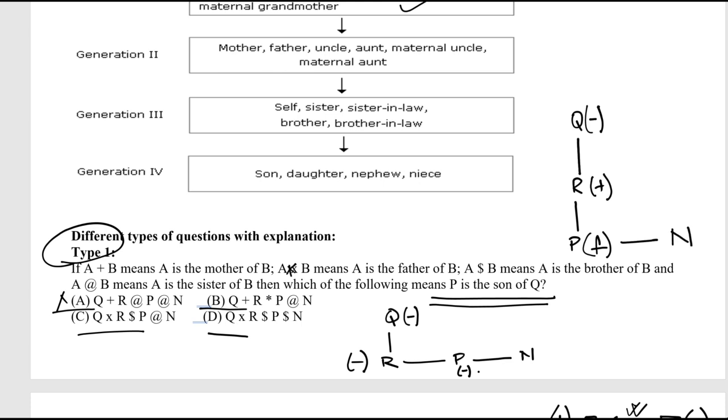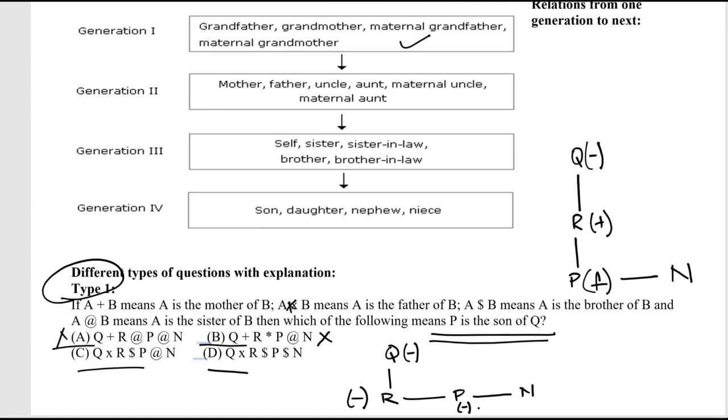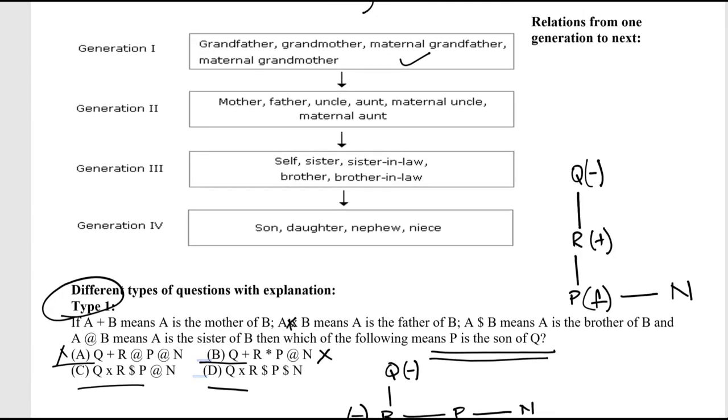So अपने को infer करना है the following means P is the son of Q. No, second वाला भी गलत हो चुका है, P is not the son of Q. Let's move to the third question.